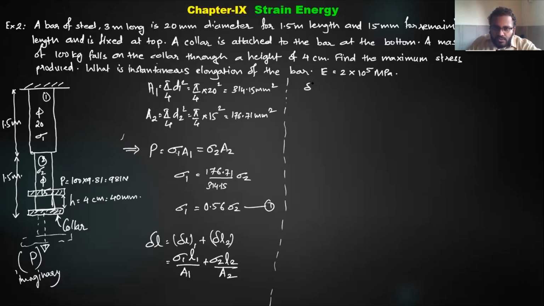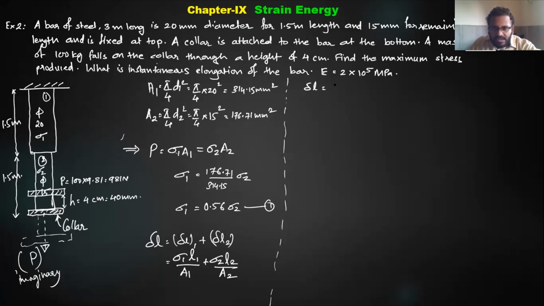Okay, so delta L is sigma 1 into the length L1, which is 1.5 meter, or we need to write 1500 because we are working in millimeters, divided by area A1, 314.15, plus sigma 2 into 1500 divided by 176.71. Rather, I would substitute sigma 1 as well, so that we get the answer in terms of one variable.